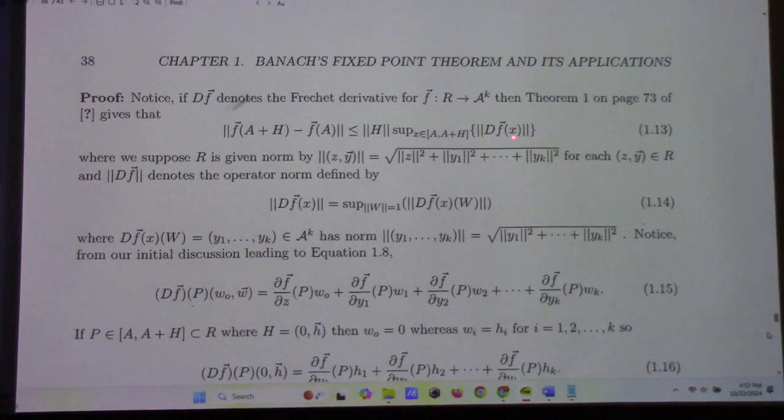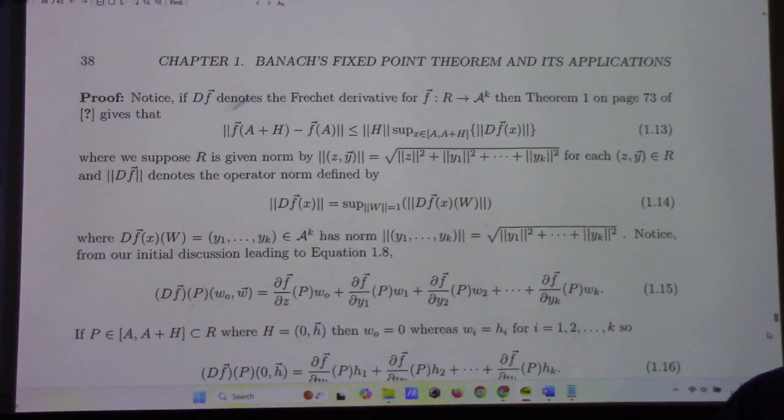This is the notation for the Jacobian of f in this context, and I'm using the Euclidean norm. This is actually the operator norm, which you guys know about. And this is just a calculation; basically, this is equal to that.